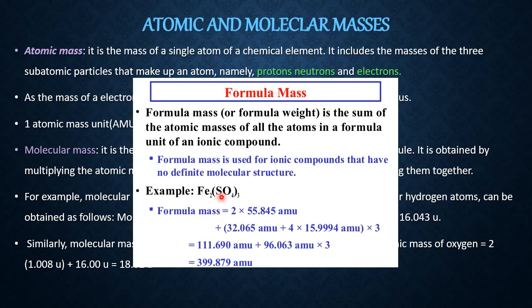That 4 is multiplied by 3 times. That means 4 threes are 12. Totally 12 oxygen atoms are there in one Fe2(SO4)3. So in one Fe2(SO4)3, there are 2 iron atoms, 3 sulfur atoms, and 12 oxygen atoms. And if you add all these atomic masses, then we get the formula mass of one Fe2(SO4)3, that is ferric sulfate. It is here, 399.879 atomic mass unit. So formula mass and molecular mass are one and the same.